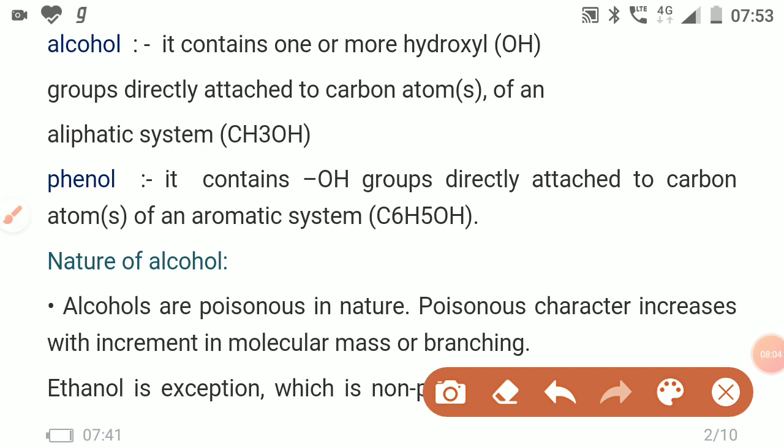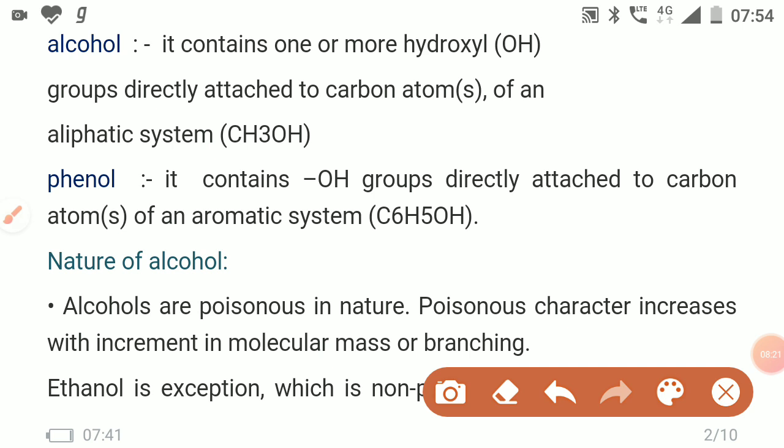And this poisonous characteristic increases with increasing molecular mass or branching of any hydrocarbon chain.